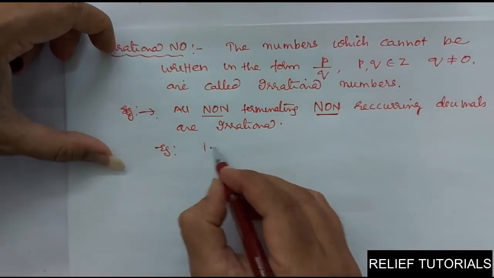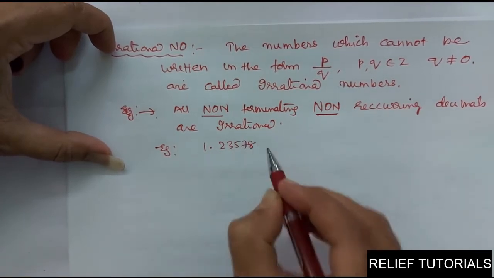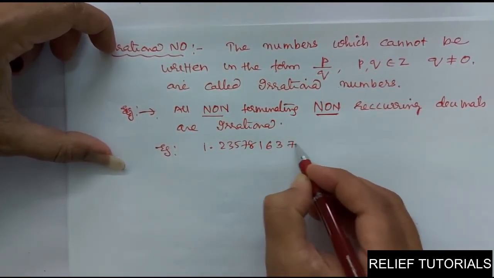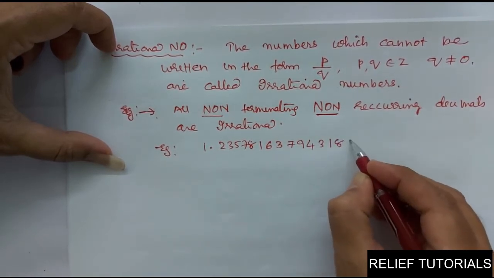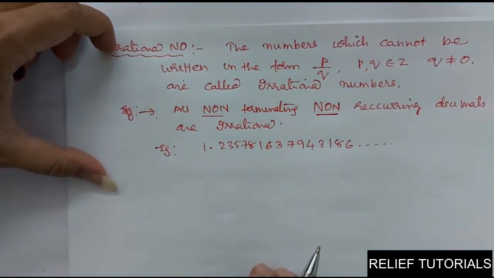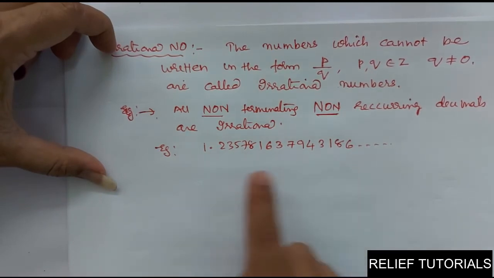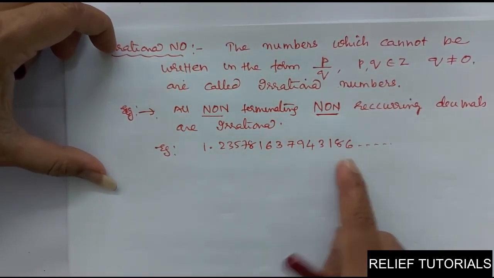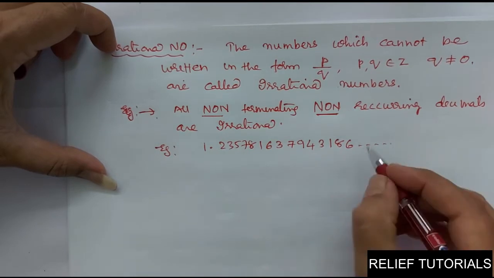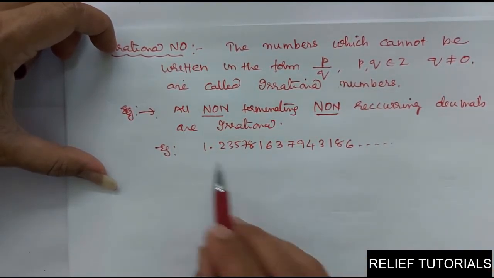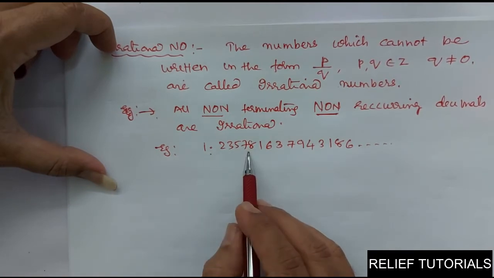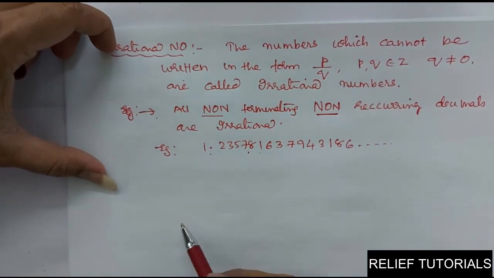For example, say 1.235781637943186... See here, you look at this decimal form. All these digits are non-terminating. It continues, but not even a single digit is repeated. So these are non-terminating, non-recurring decimals. So they are irrational numbers.